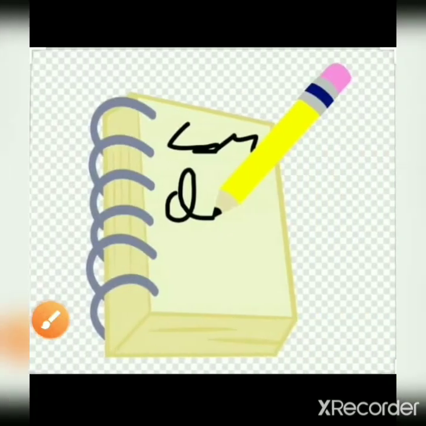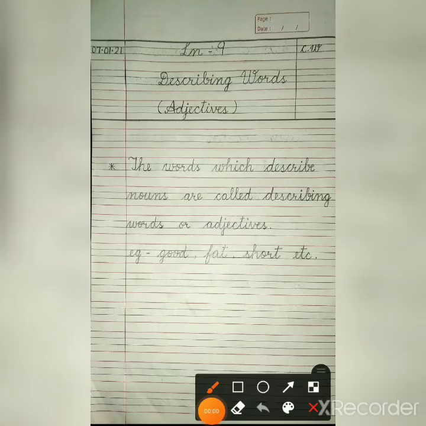Now let's move towards copy work. Take your scale and draw 2 lines margin. After that, on the left side you have to write the date and on the right side you have to write class work.